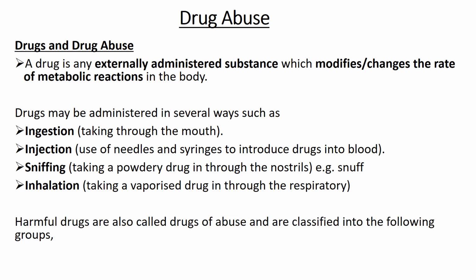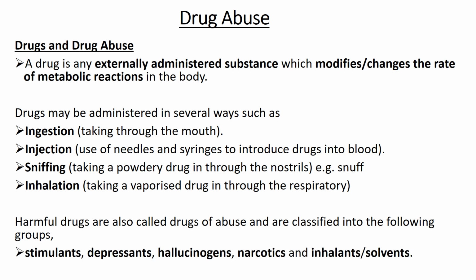So harmful drugs are also called drugs of abuse and are classified into the following groups. By the way, drugs are not all harmful, but some are harmful. Those ones which are harmful are classified as drugs of abuse, and they can be grouped in the following ways. We have stimulants, depressants, hallucinogens, narcotics, and inhalants or solvents. So we're going to take a look at maybe 3 or 4 of these. We look at the examples, how they affect the body, and the likes.